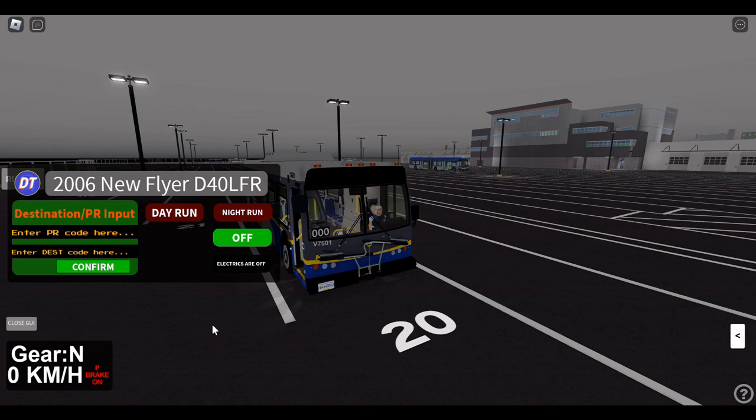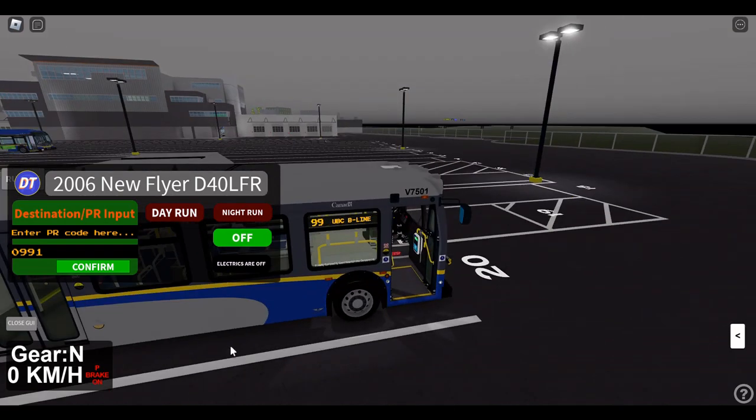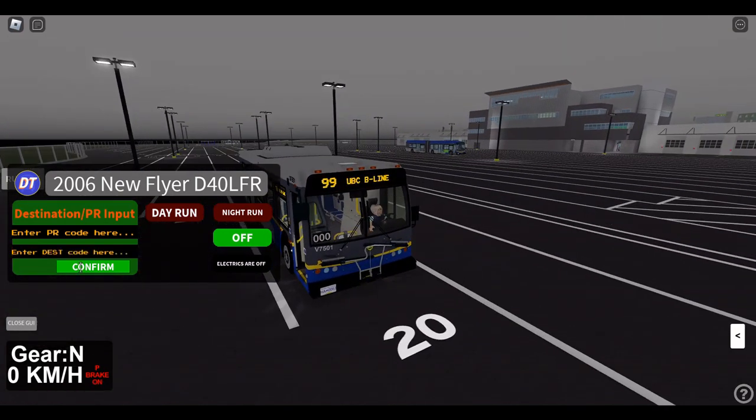Lastly, we will talk about route codes, used while driving on an in-service route. These codes are entered using a 4-digit format. The first 3 digits account for the route number, while the final digit accounts for the direction number, from a list of all possible destinations within that route.